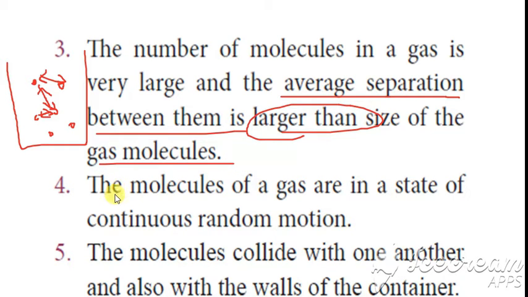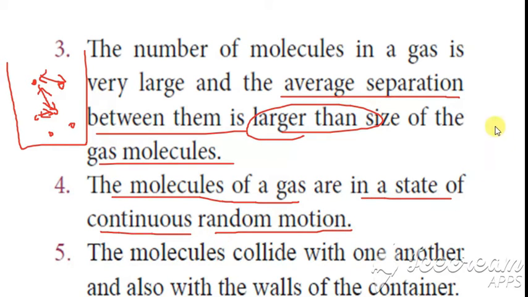Then the fourth point is the molecules of the gas are in the state of continuous random motion. When you consider a gas, the molecules will never be at a stable position. They will be continuously moving. So the molecules of the gas are in continuous random motion.